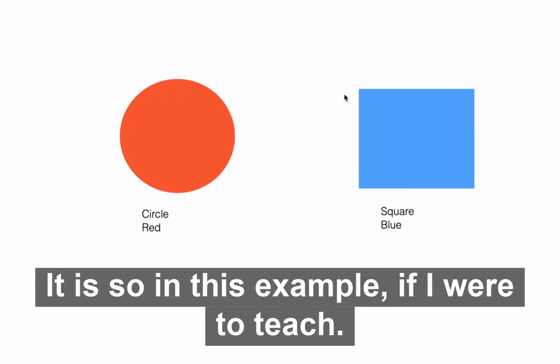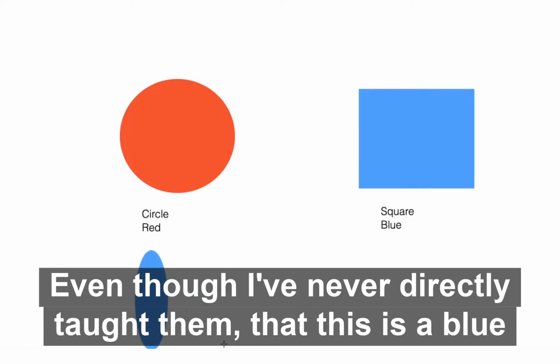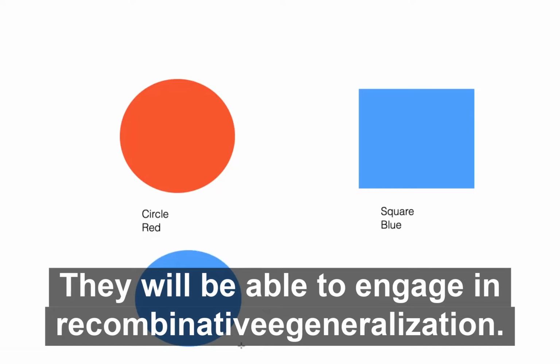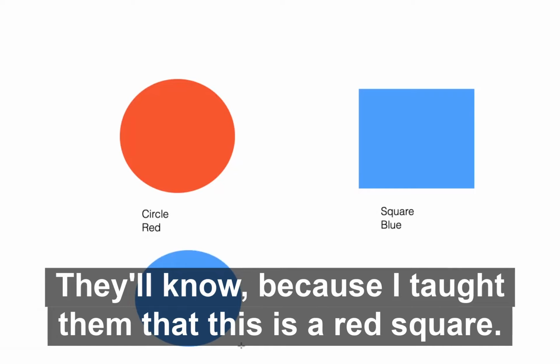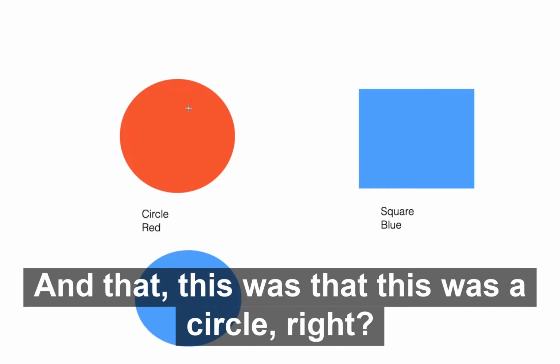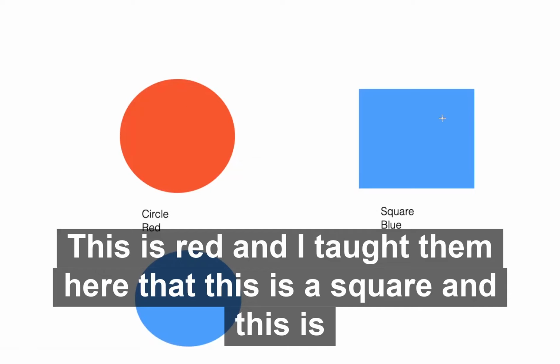So in this example, if I were to make a blue circle, even though I've never directly taught them that this is a blue circle, they will be able to engage in recombinative generalization. They'll know because I taught them that this is a red circle and that this was a blue square, right? I taught them two things. This is a circle, this is red, and I taught them here that this is a square and this is blue.